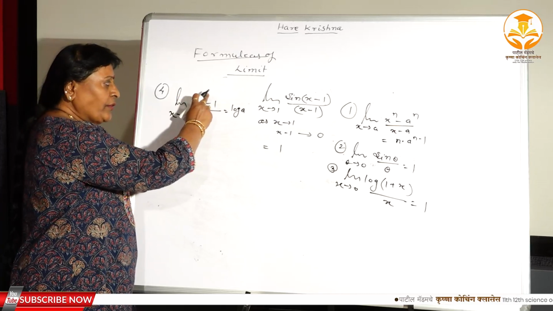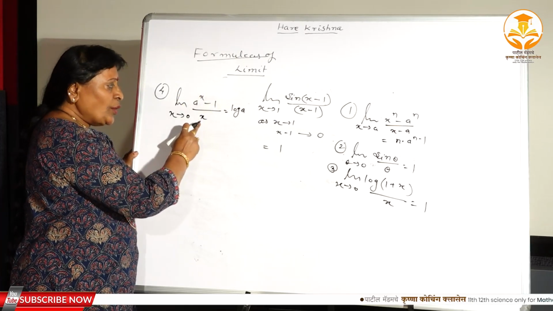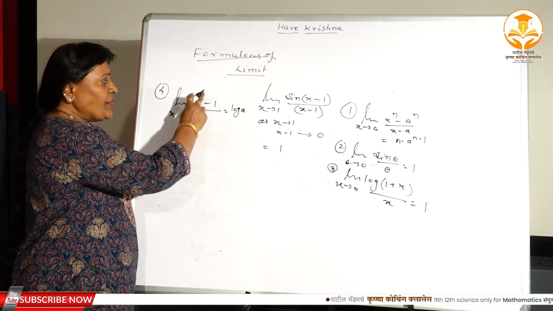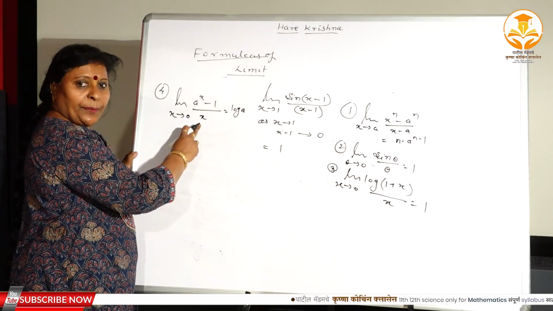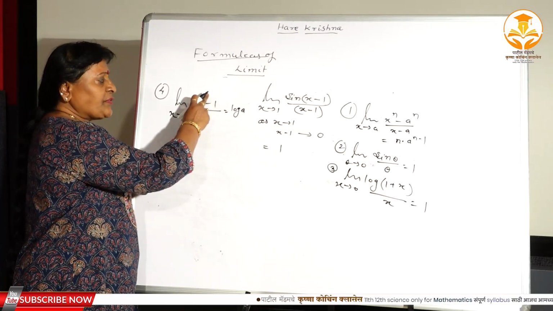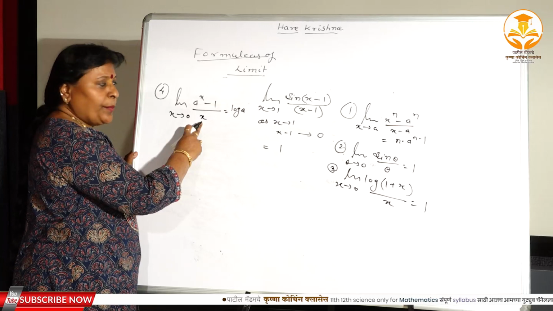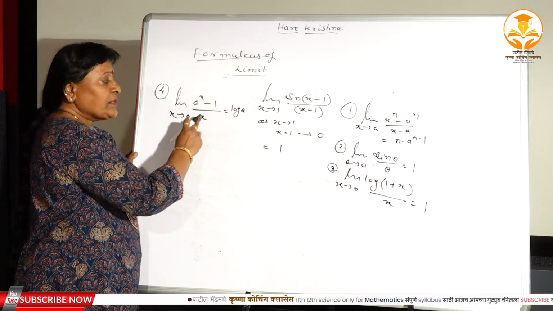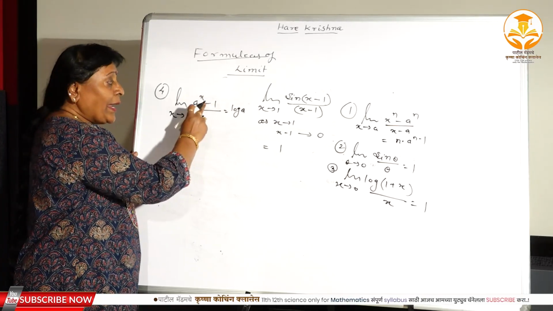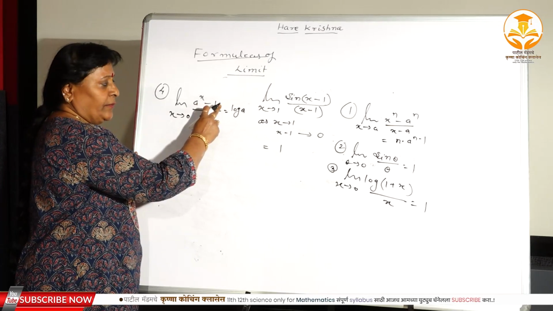Right? Whatever the power, that should be repeated in the denominator. If the power is x, that should be repeated in the denominator. If the power is 5x, that should be repeated in the denominator. If the power is sin x, that should be in the denominator, and minus 1 should be strictly there.